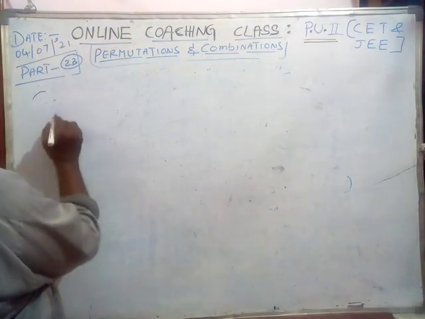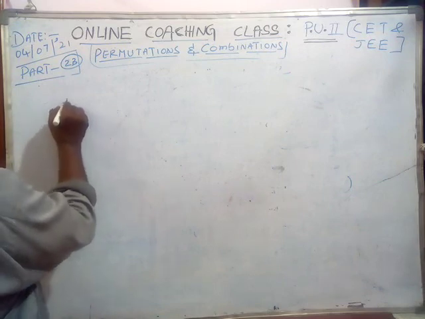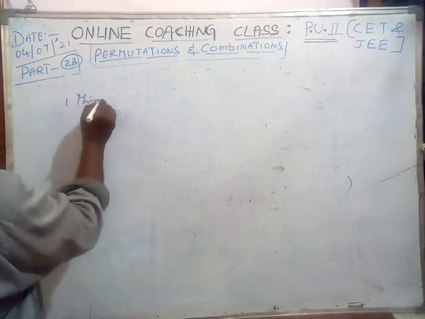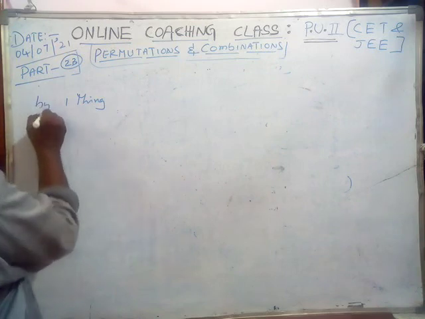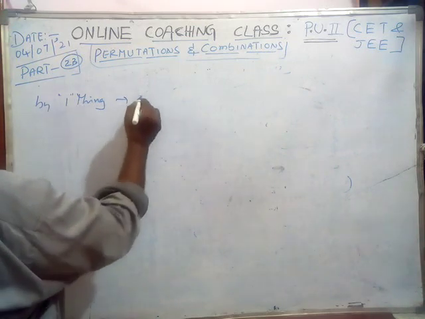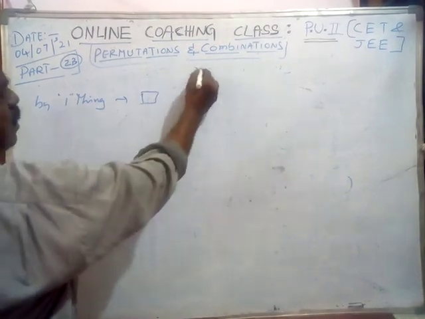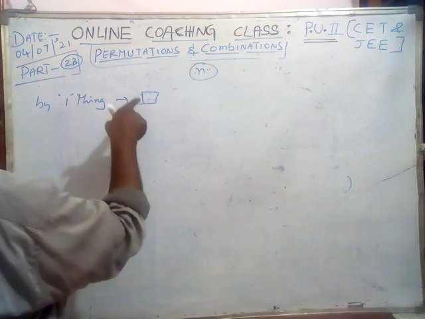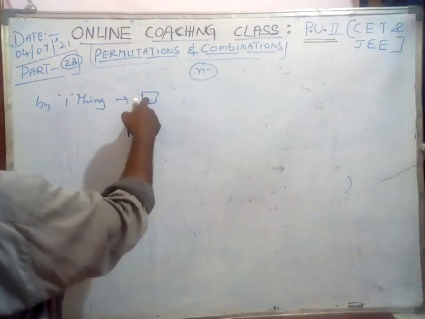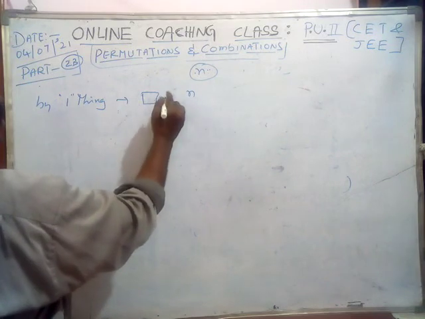By taking one thing only, it is n, because there is only one box and n things are there, so the box can be filled in n ways.